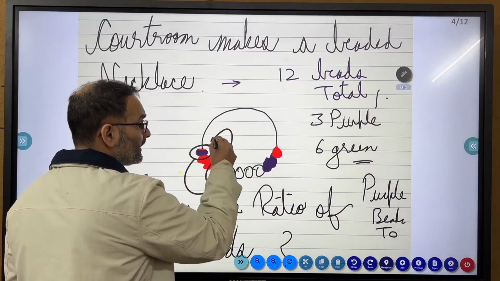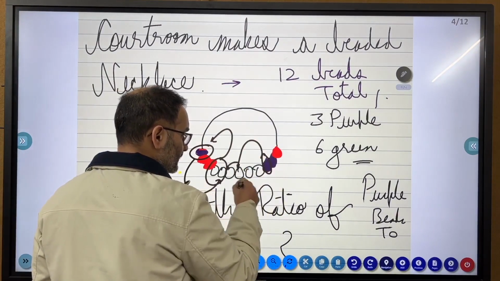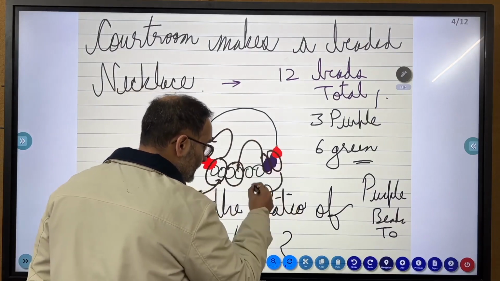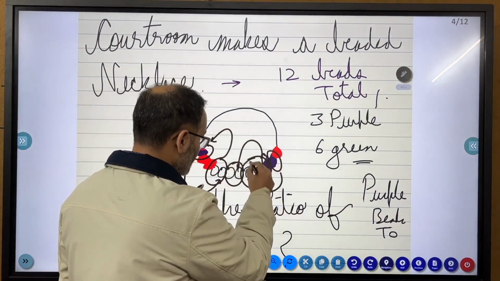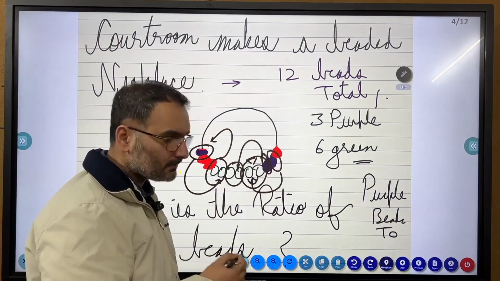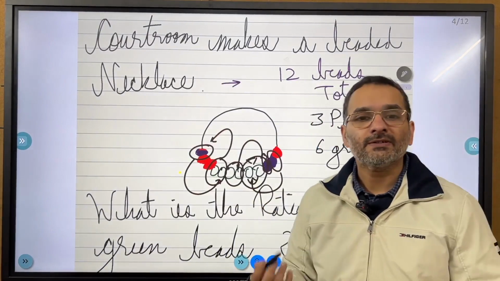For every 1 purple bead, there are 2 green beads. हो गया ना? काम हुआ कि नहीं हुआ? That is what simplifying the ratio is.